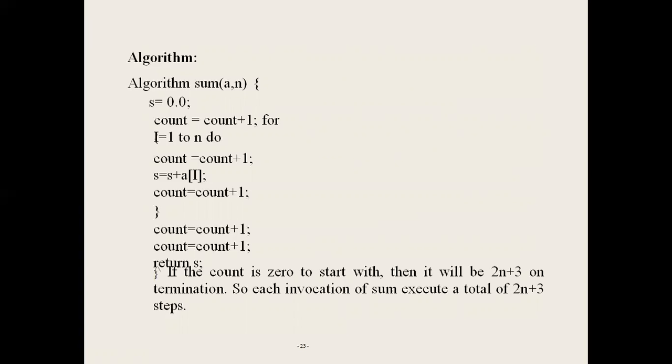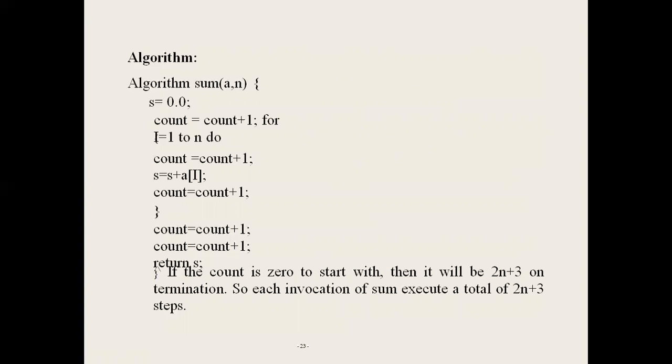This increment is for the last execution of the for loop, where the condition fails and the control cannot enter the loop. And for the return statement we also add count equal to count plus 1.